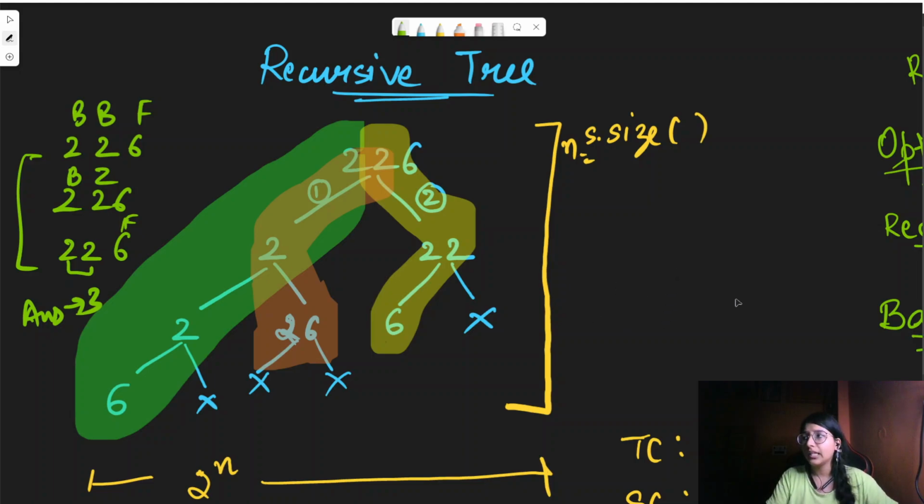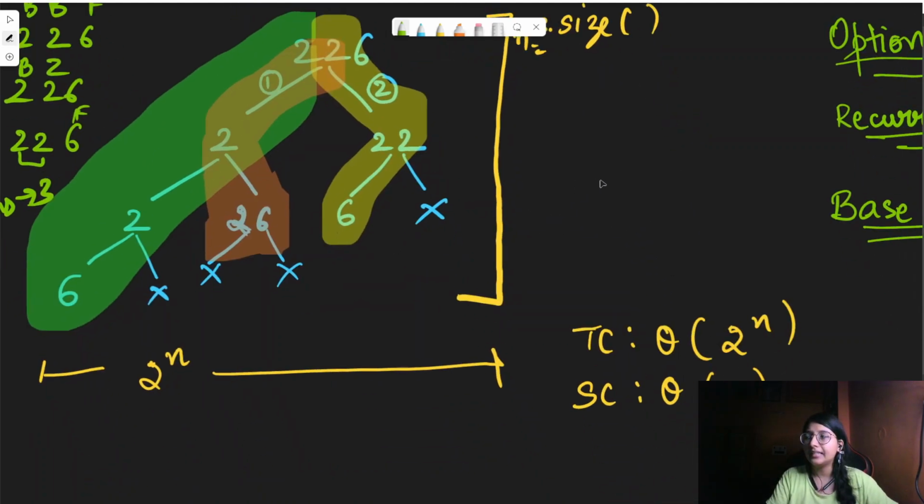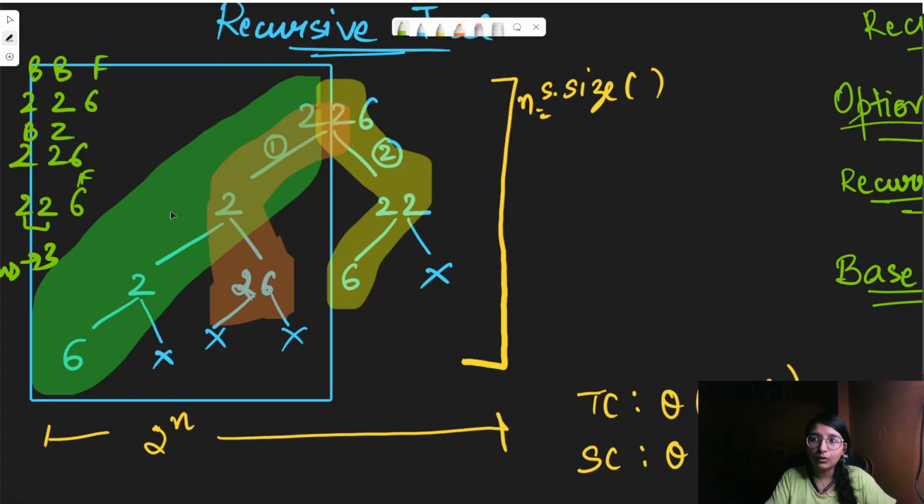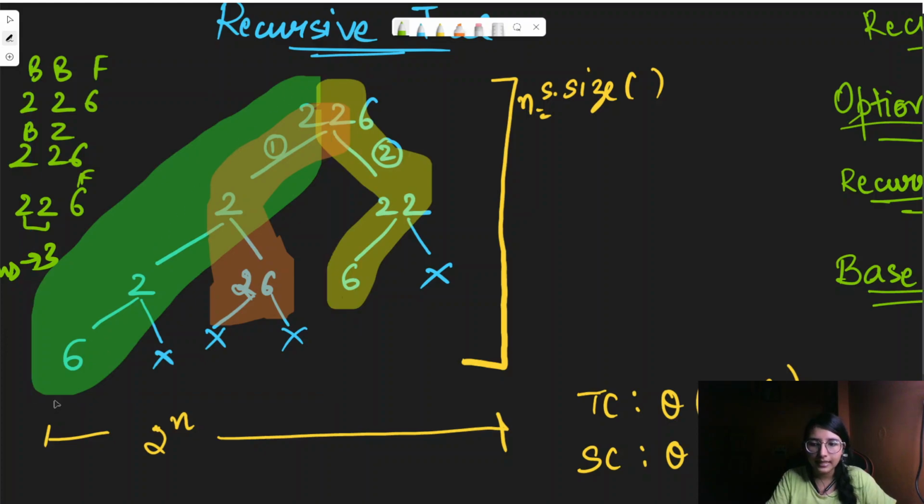So this was about the recursive solution. You can clearly see that the height of this particular recursive tree will go up to n at max, right? You can see that 2, 2, 6 is the case where 1 digit is selected each time. So that's why the height is basically n, and the number of possibilities is basically because we are selecting at every point between 2 options, so it could go up to 2 raised to the power n.